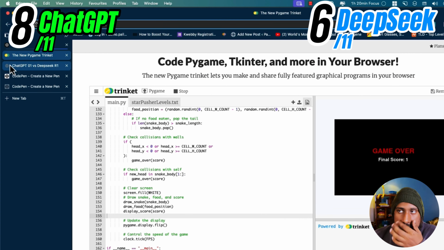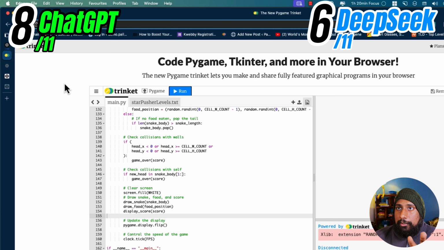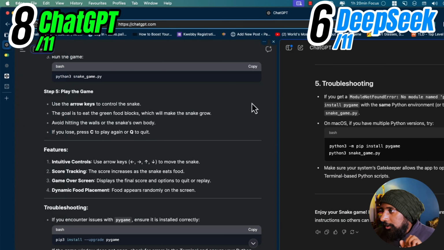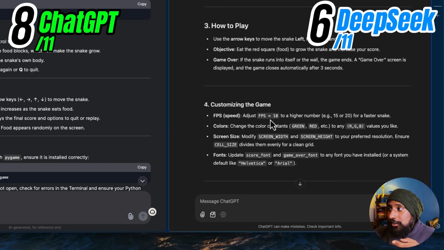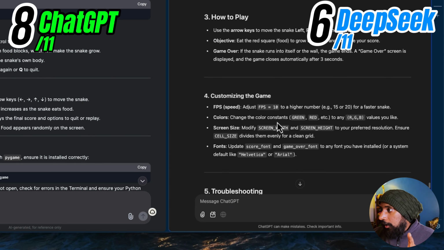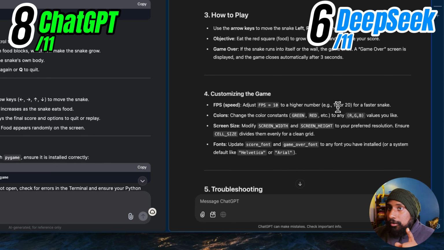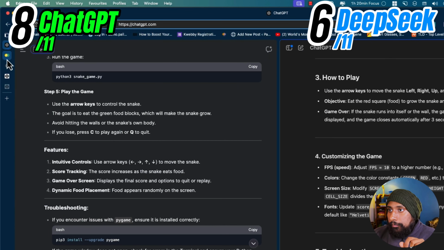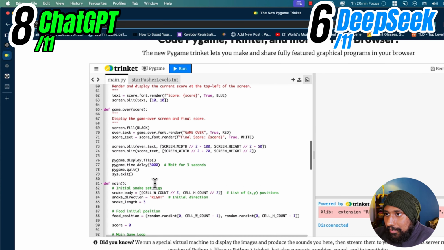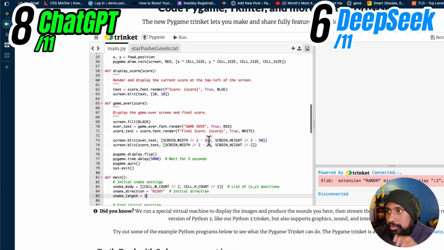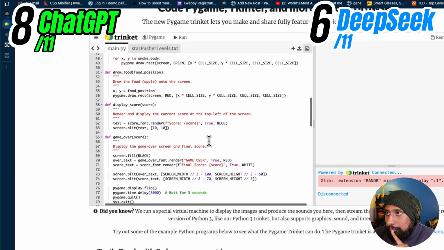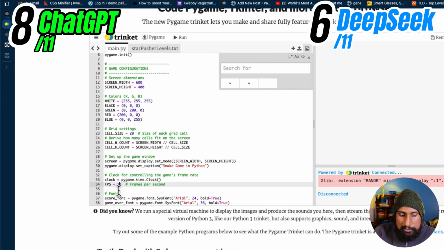So there is no reset button, but the screen is actually very intuitive and better designed than the Deepseek. So let's see how to play this. Okay, so this is the FPS speed. You can adjust the FPS. That's actually really good, and you could put it on 15 or 20. Let's test that out. Okay, the snake length is this. You can also customize that. So snake direction will be on the right and the starting point. And look, in the FPS. Oh yeah, there's FPS. Let's put it on 20 and click on run again.